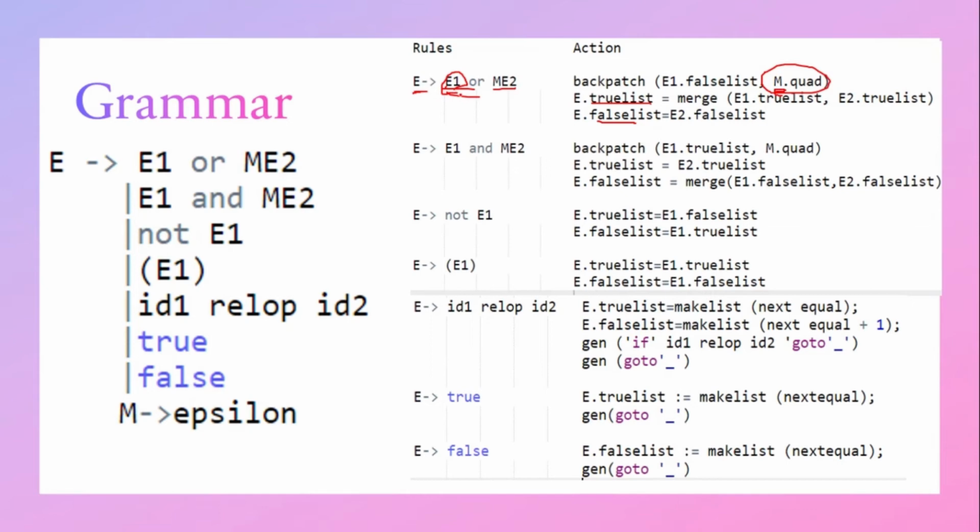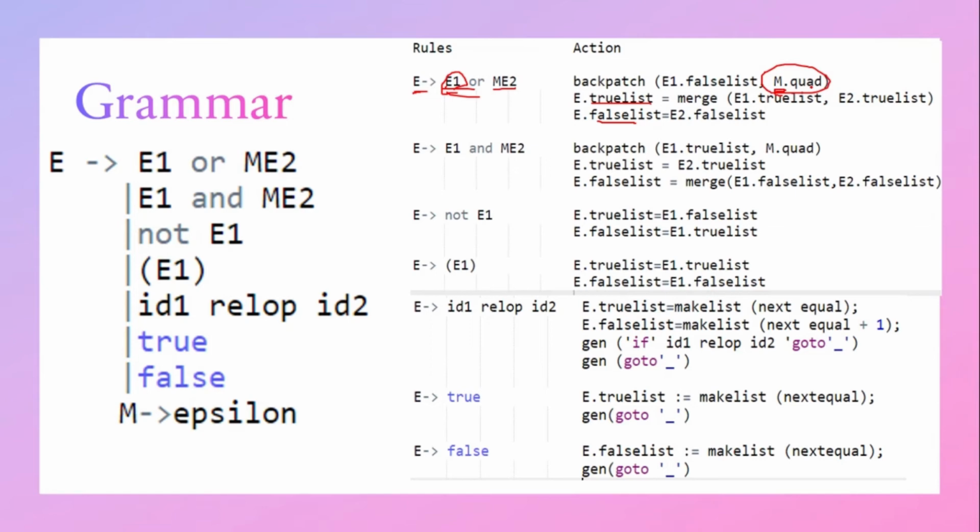The target of E1 dot true list is obtained from the marker M with the help of M dot quad. M dot quad helps us record the position of the first statement of E2 code, because if E1 is true, the code flow will depend on E2.